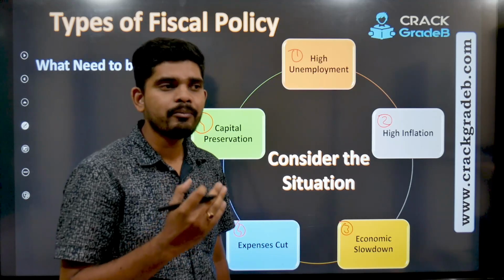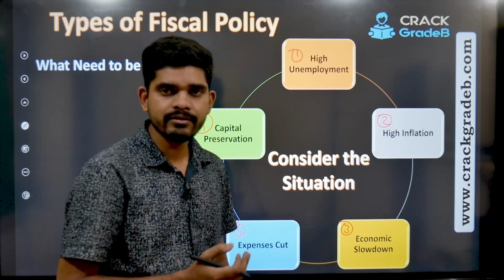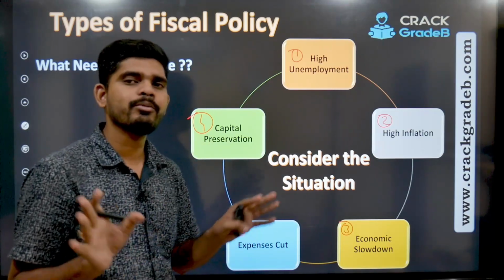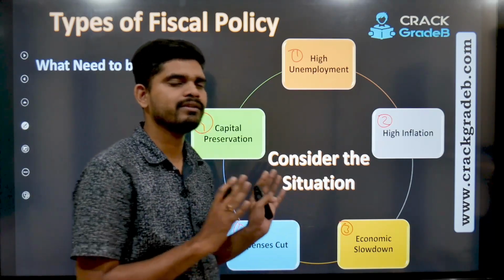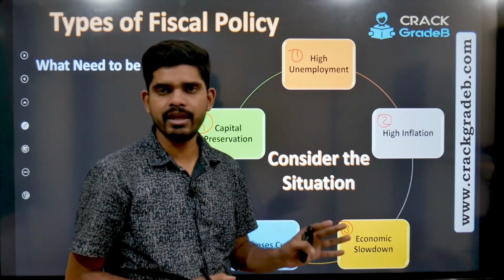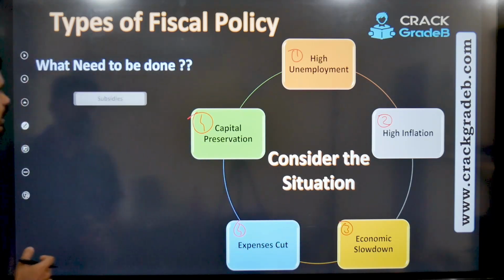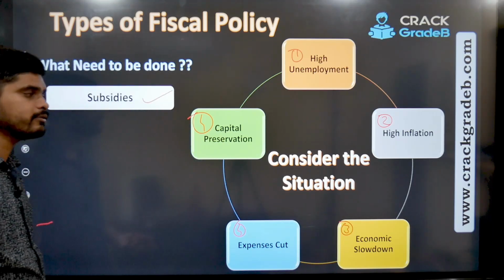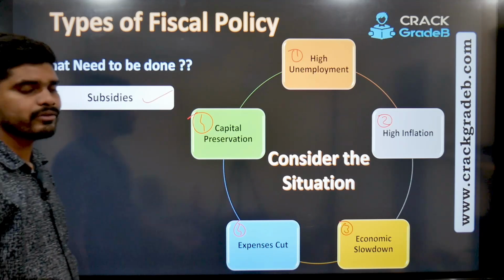Government should put money into the people's hands. Government should infuse or inject money into the economy. So let's not talk about what RBI does, right? We are discussing fiscal policy. We will not talk about anything about RBI here. So what can government do? Government can put money into the hands of people through subsidy, right? Subsidy on a few selected goods.